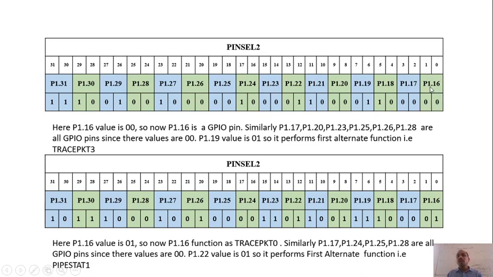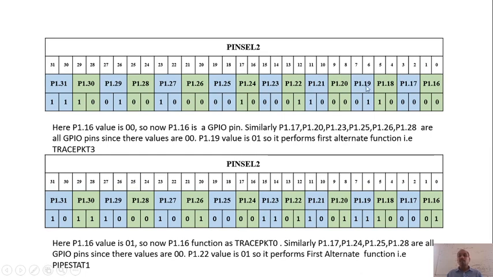So when P1.16 has value 0 0, that means it is going to choose the first function, that is the GPIO function. It will act as a GPIO pin. Similarly here P1.16, P1.17, 20, 23, 25, 26, 28, all these values are 0 0. So all these port numbers will act as GPIO pins.